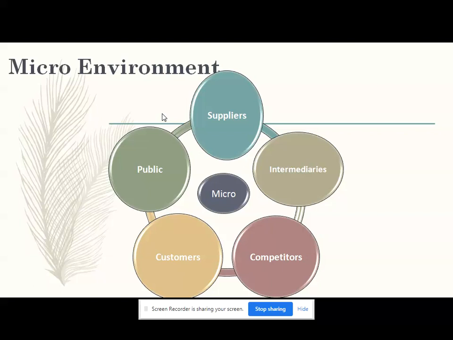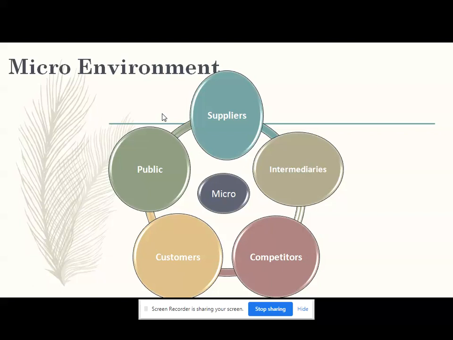Then we have control over the suppliers, and through various advertisements etc., for getting the information from the public and giving the products the public needs and wants, and manufacturing such products, then also we can have a slight control. So thus we can see that the micro environment of the organization consists of those elements which are controllable by the management.